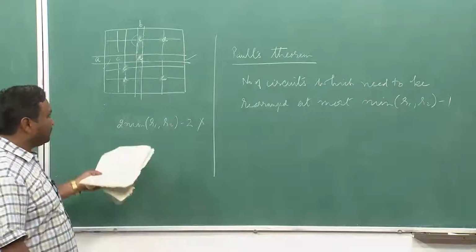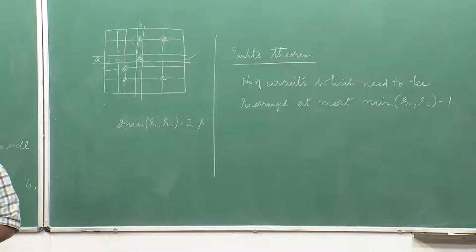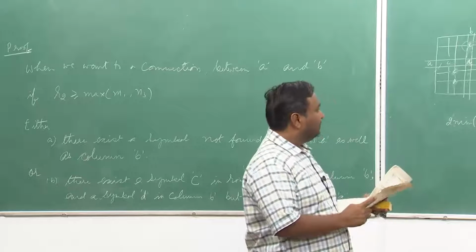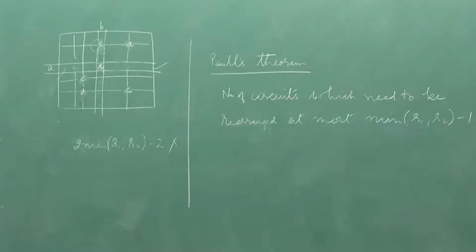So, this number was twice originally in the theorem. So, Paull's theorem actually improves on this, but what is the premise, how do we actually get it?